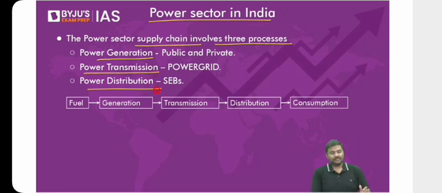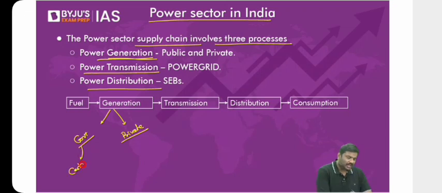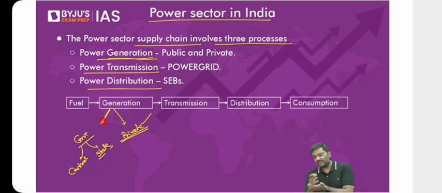Now, first one, generation. In case of generation of electricity, it is done either by the government or by the private sector. You have private sector companies which are generating electricity. You also have government companies which are generating electricity. And when I say government, it could be the central government. It could also be the state government. State governments are involved in the production as well as the central government. What about private sector? Have you heard of the company Tata Power, Reliance Power, Adani Energy? What are these companies doing? Basically producing or production of electricity. So in case of generation, it could be private sector, it could be even government. That is point number one.